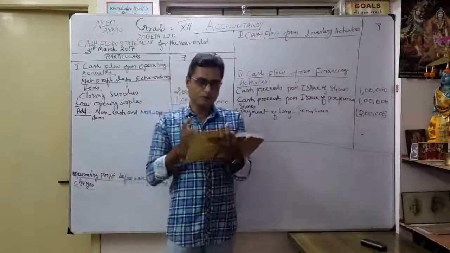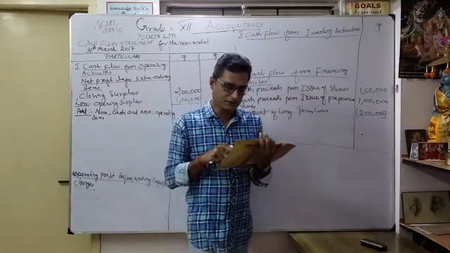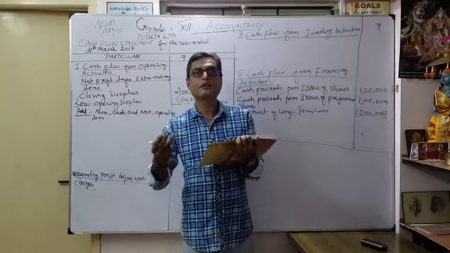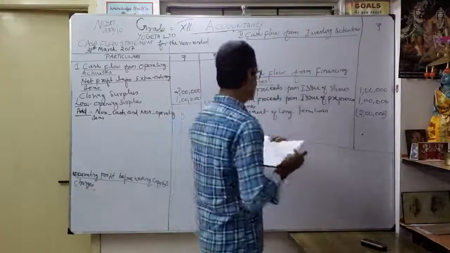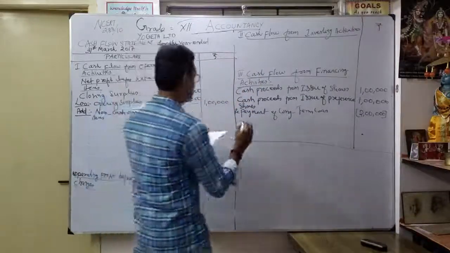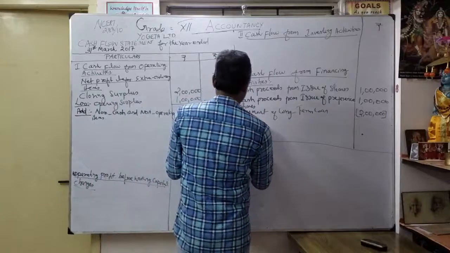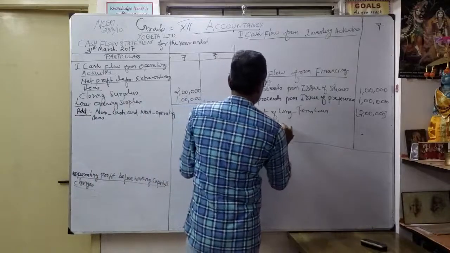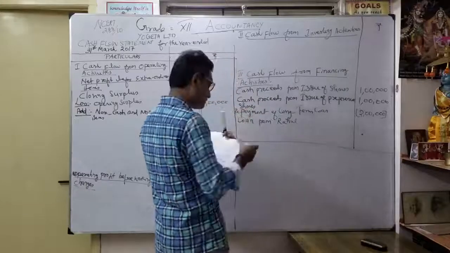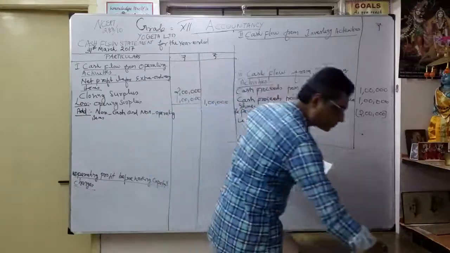Then loan from Rahul. Now what happened? 2016 20,000 become 1,50,000. That means what? We got loan from Rahul. Okay. Similarly, here we got money, cash inflow. So I will write loan from Rahul.